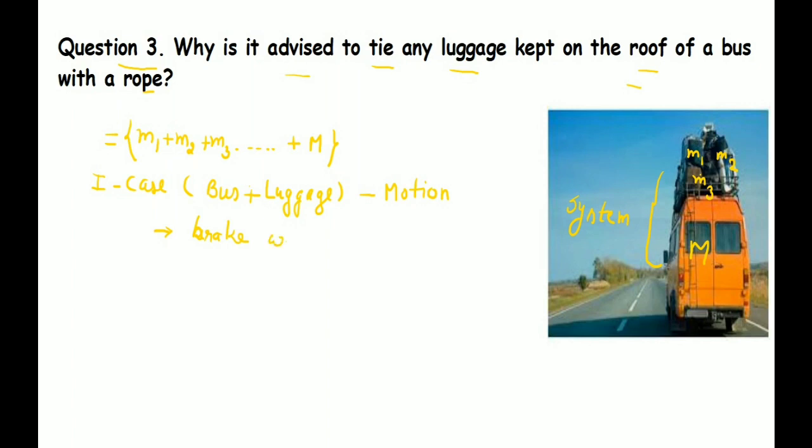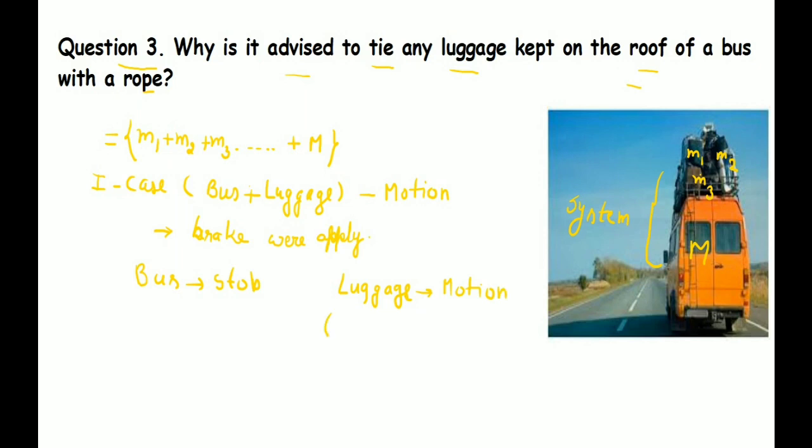Now if the bus is in motion, the system contains two parts, the luggage and the bus. The bus and luggage both are in motion. Now, suppose a driver applies the brake all of a sudden. When the driver applies the brake, what happens?